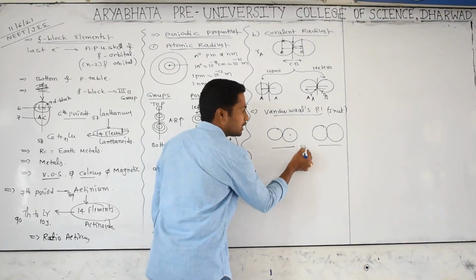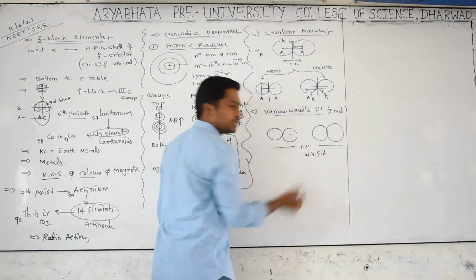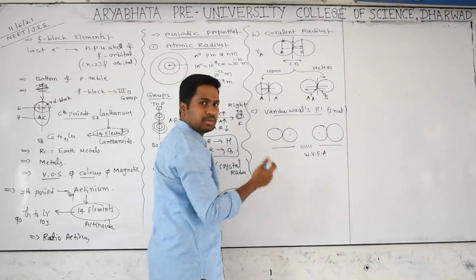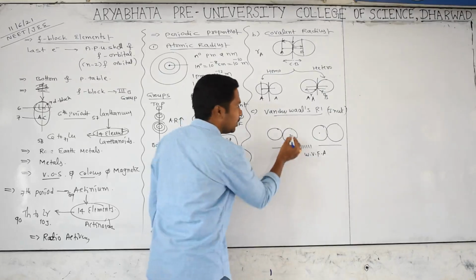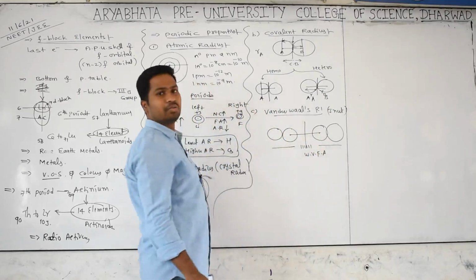They are held together by weak van der Waals force of attraction. Between them there is no force of attraction, so there is no chemical bonding between them. Half of the internuclear distance between these two particles is called the van der Waals radius.